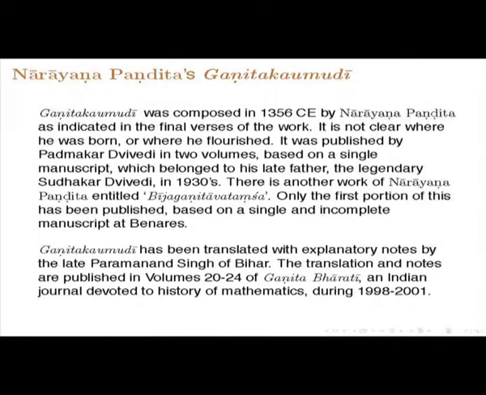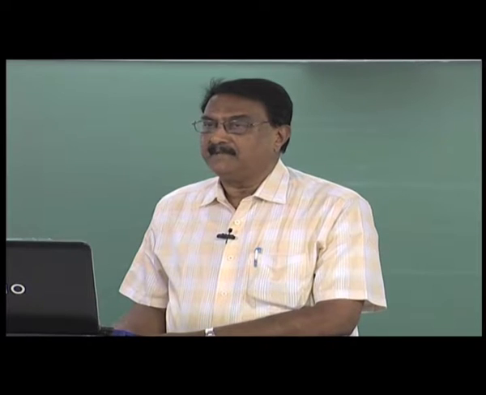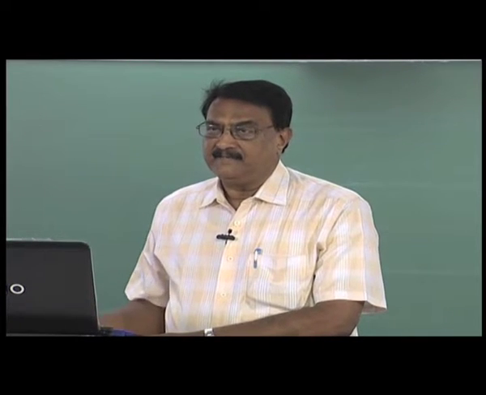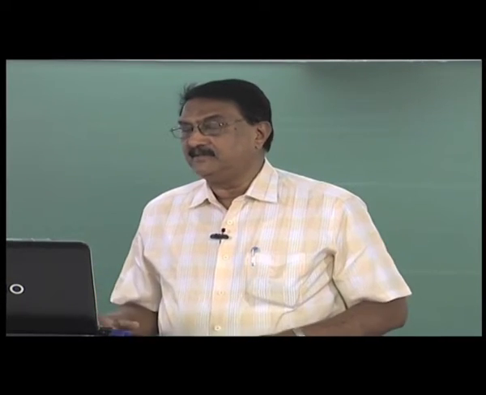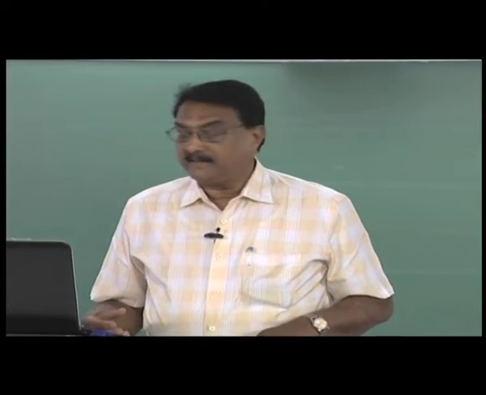Sudhakar Dwivedi was a very famous person who edited and translated many of the important works in Indian astronomy and mathematics from the 19th century onwards. He was one of the important persons in the revival of interest in Indian mathematics and astronomy. So, Padmakar Dwivedi is his son.